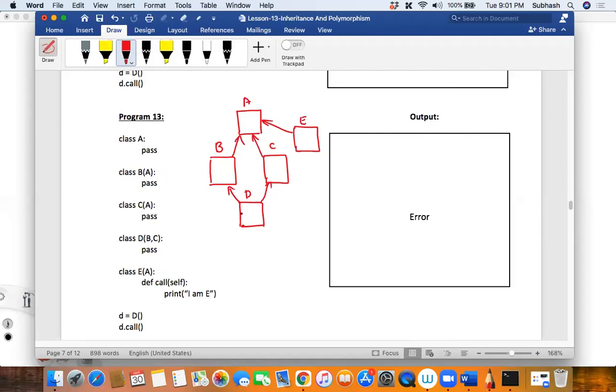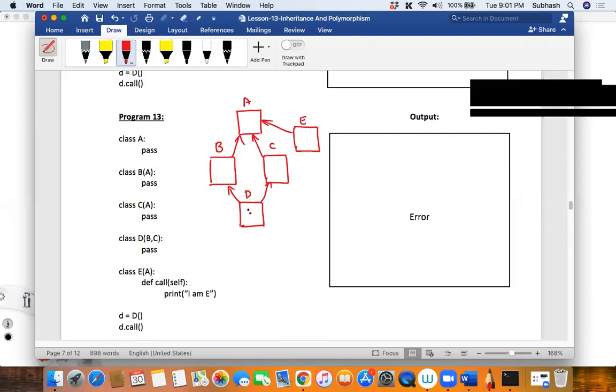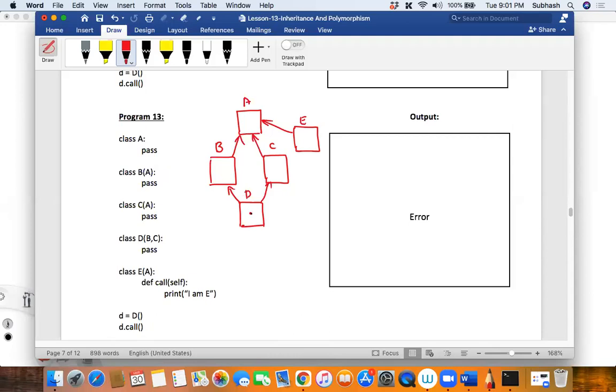Okay, so what happens first, my dear friends? I'm calling D dot call. So it tries to resolve it in the class D. Is it there? It is not there. Therefore, where does it go? When it is not there in the class D, where does it go? It goes to class B. It is not there. So where does it go now? It goes to class A.